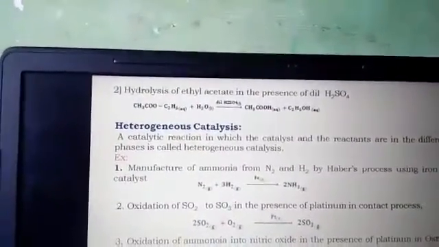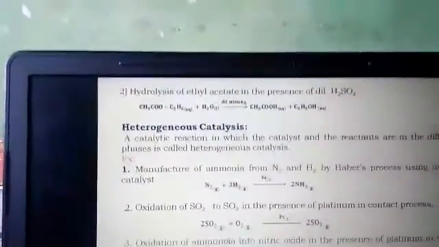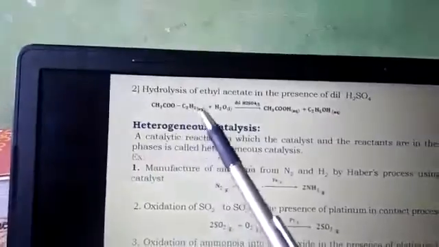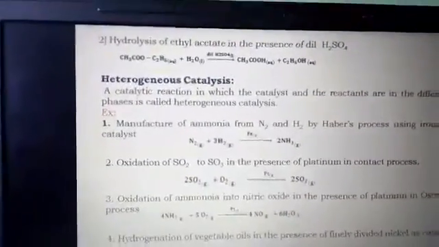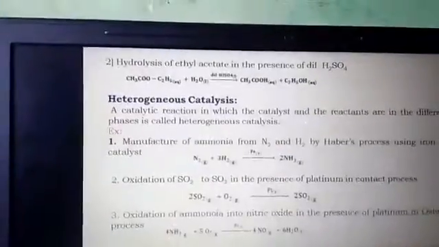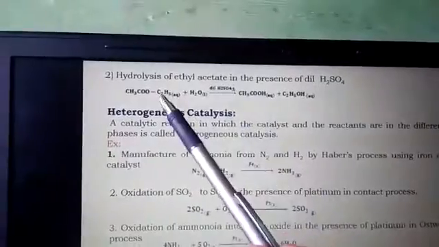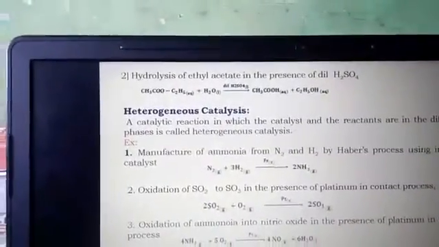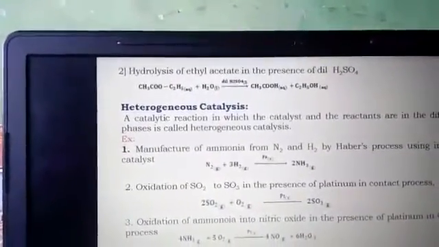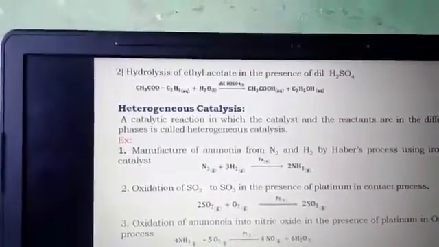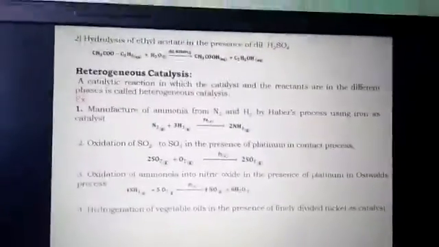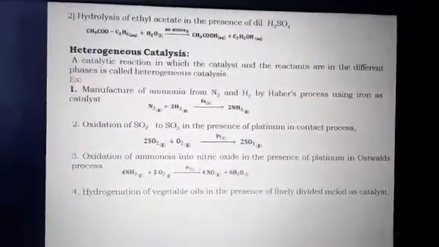Look at the physical states of the reactants and the catalyst. Ethyl acetate is in the aqueous medium, that means liquid. Water is liquid, and dilute H2SO4 is also in liquid form. So the physical states of the reactants as well as the catalyst are in the same phase, then it belongs to homogeneous catalysis.